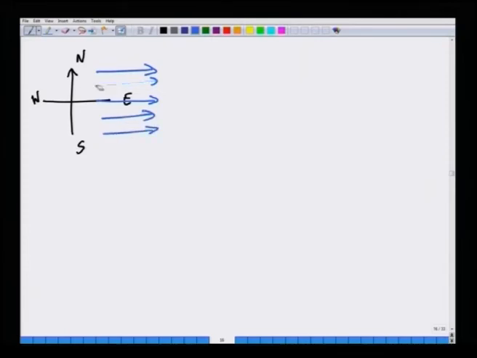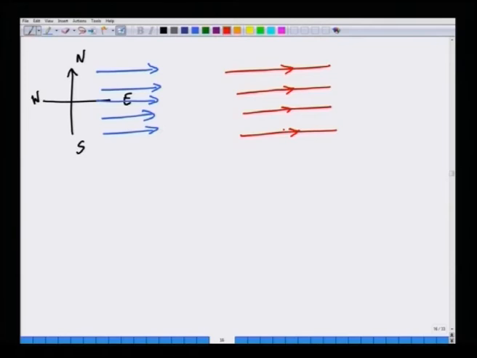So, it is completely parallel to the east direction. If you look at the streamlines, they look completely parallel, and assume that the flow is steady. That is, at each and every point the velocity vector is not changing with respect to time. So, flow is steady. So, the streamlines will look like this.